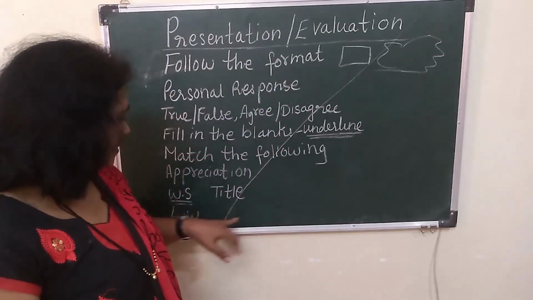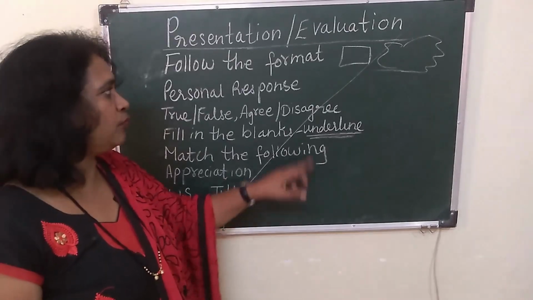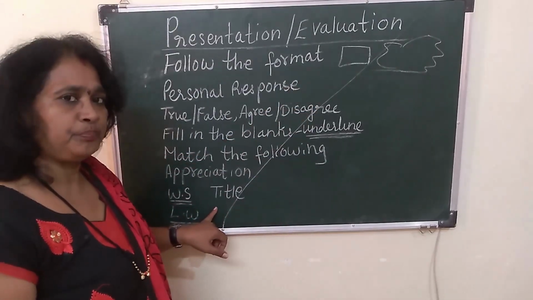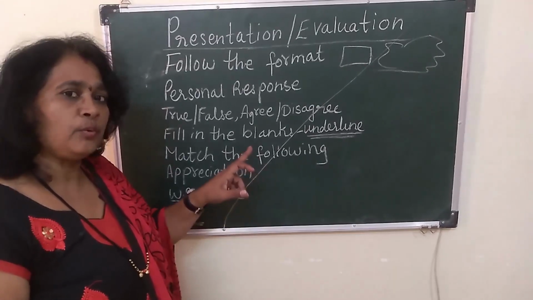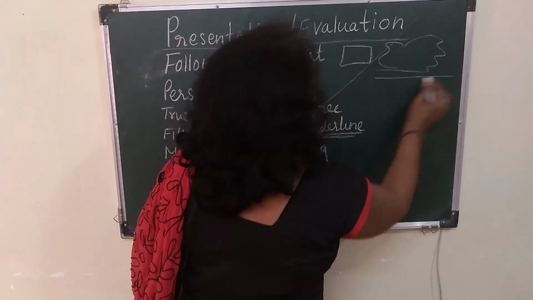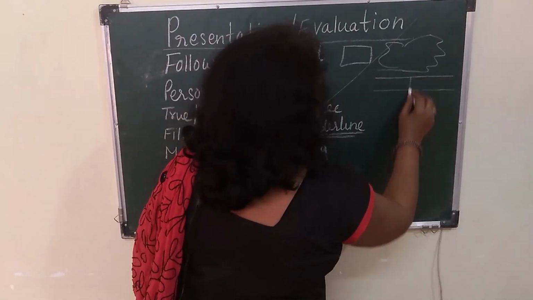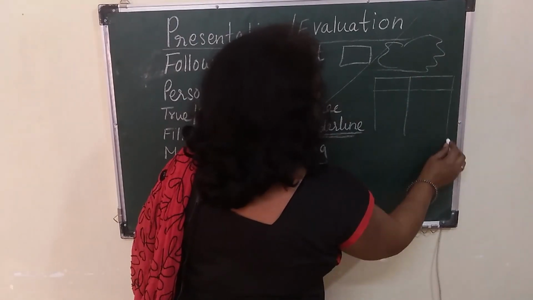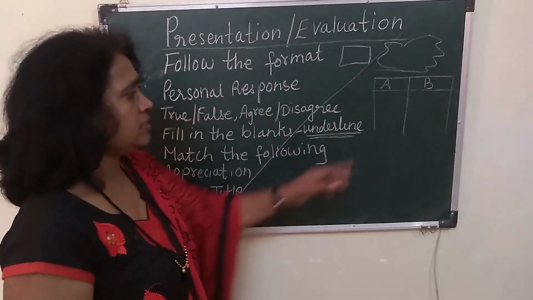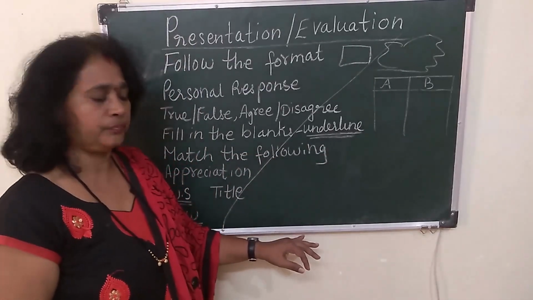In the same way for writing skills, also you will have to follow the format. If in the writing skill you have been asked to write in a tabular form, you will have to make a table, whatever it is, the title or whatever it is. So this is a tabular form.